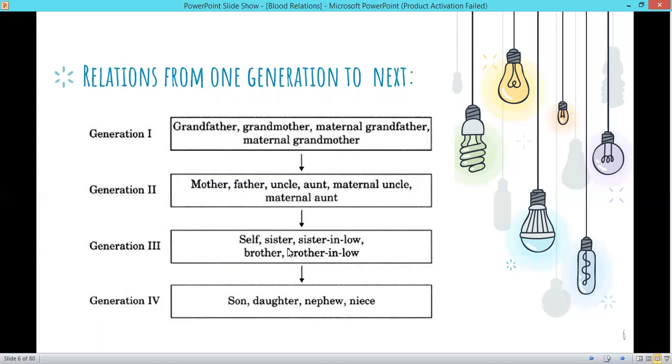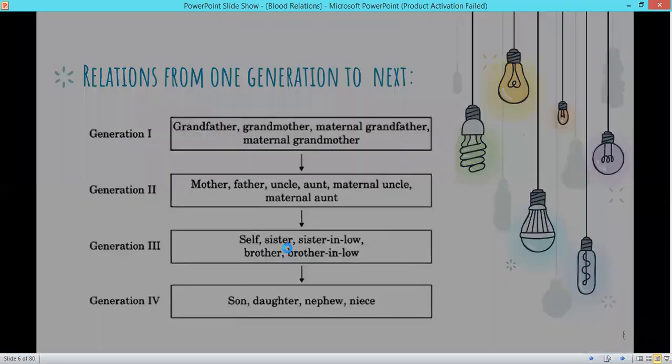So in our age group, we have sister, brother, sister-in-law, brother-in-law, husband, all this. Generation 4 means someone younger than us. We will be from the previous generation, and a proper generation gap will be there. So in the fourth generation, it will be son, daughter, nephew, and niece.